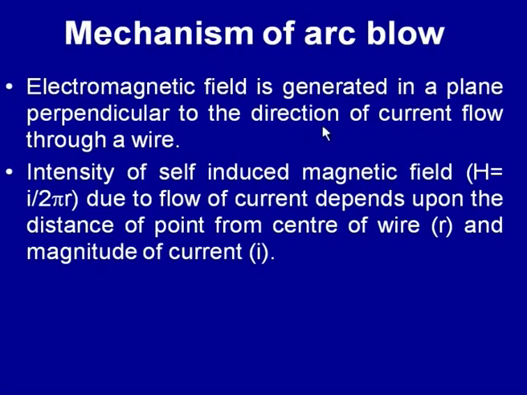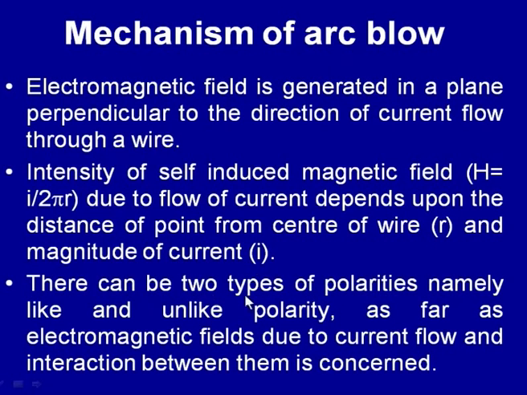We know that when there is a flow of current, an electromagnetic field is generated around the arc, and the magnitude of this field is governed by the magnitude of the current and the location where we are looking at the field strength. So, the intensity of the self induced electromagnetic field is given by I by 2 pi r, that is, due to the flow of current, which depends upon the distance of the point from the center of the wire. So, r is the distance of the point of interest from the center of the wire, and I is the magnitude of the current.